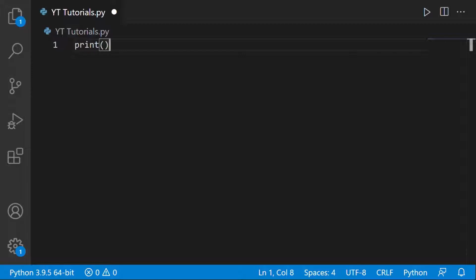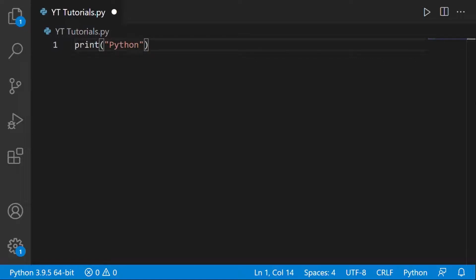So let's get started. As is clear from its name, the print function prints whatever is typed inside its parentheses as an output. So if we want to tell the user something, then we have to type it inside double quotation marks or single quotation marks. I'm just going to make a program to print Python first with double quotation marks, then with single. We have to type the word Python inside the double quotation marks.